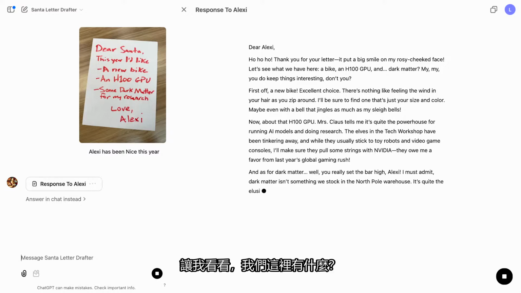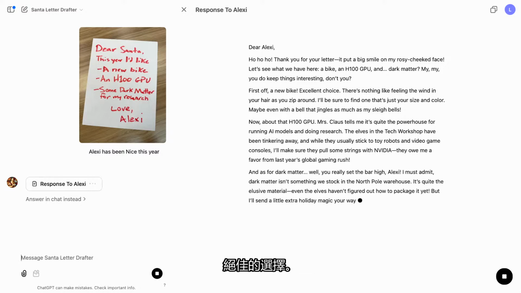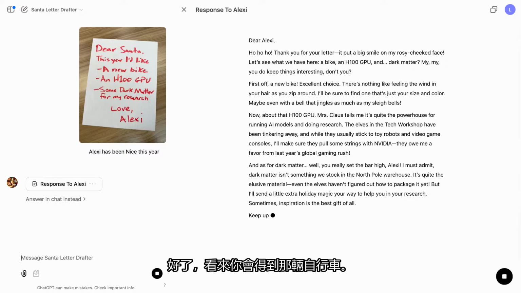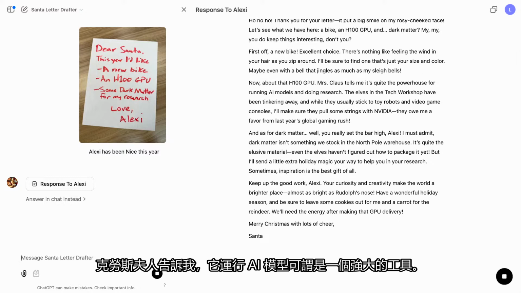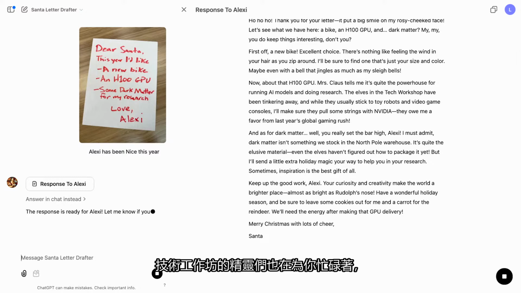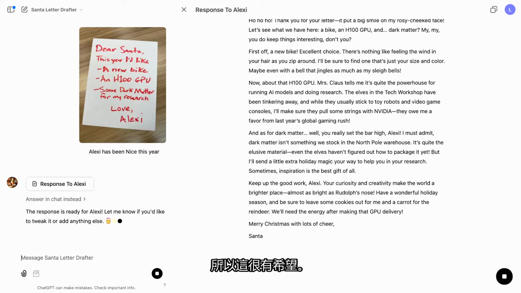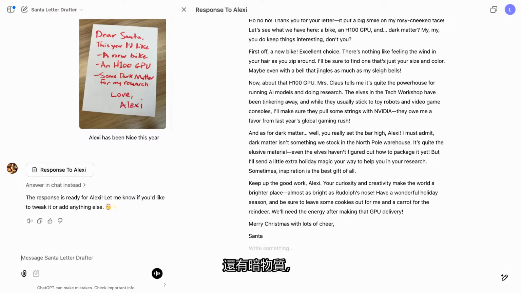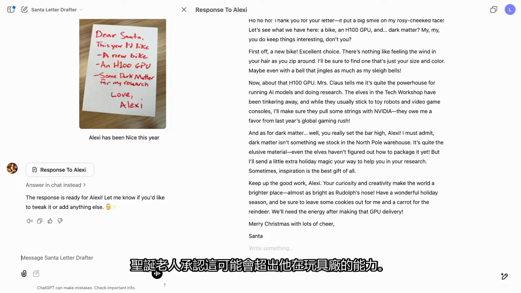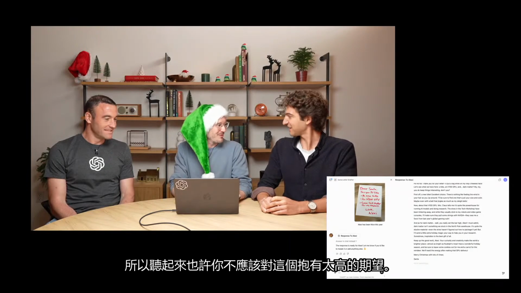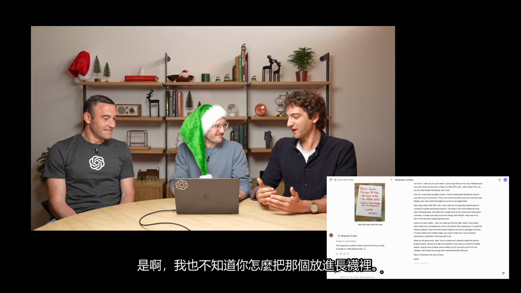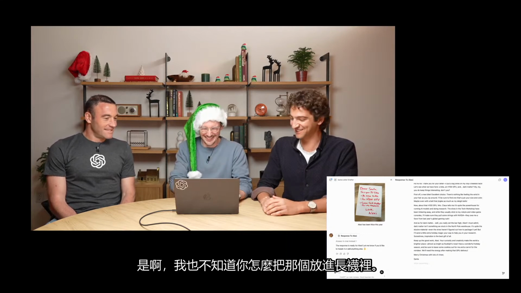Let's see, what do we have here? First off, a new bike. Excellent choice. All right, looks like you're getting that bike. Great. H100 GPU, Mrs. Claus tells me it's quite the powerhouse running AI models. The elves in the tech workshop are tinkering away on that one for you as well, so that's promising. And dark matter, Santa's admitting that might even be beyond his capabilities in the toy factory. So it sounds like maybe you shouldn't get your hopes up for that one. Yeah, I don't know how you put that one in a stocking either.